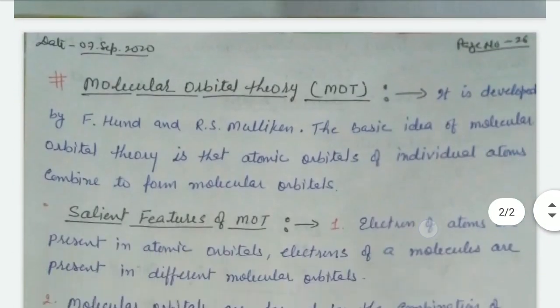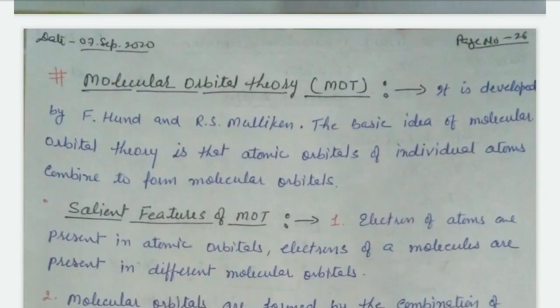Right? Our next topic is molecular orbital theory. It is called MOT, molecular orbital theory. Molecular orbital theory was developed by Hund and Mulliken. This is the basic idea of molecular orbital theory: atomic orbitals of individual atoms combine to form molecular orbitals. It means atomic orbitals combine to form molecular orbitals, right?